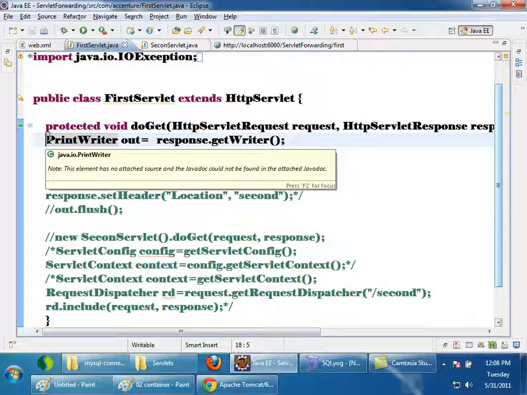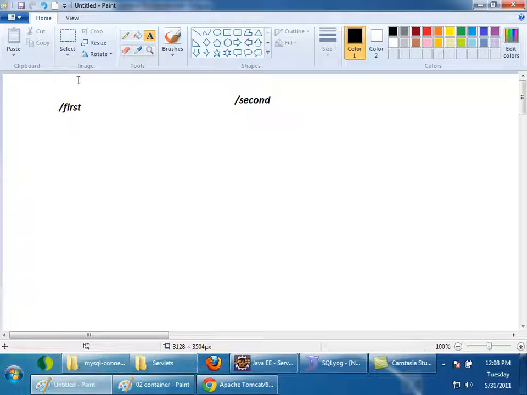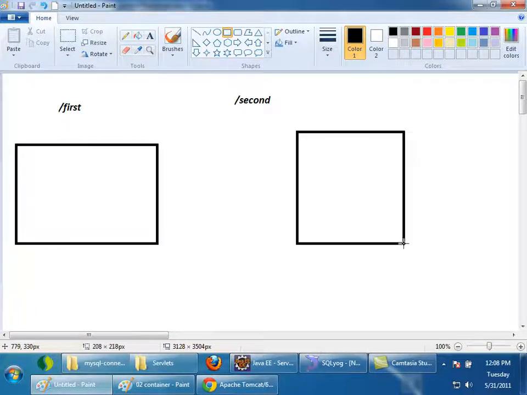Let us assume that there are two applications running in Tomcat, application A and application B. In application A, let's assume there is a servlet called first. In application B, there is a servlet called second. Now the question is, will I be able to forward from servlet first to servlet second? They are not in the same application. They are present in two applications.